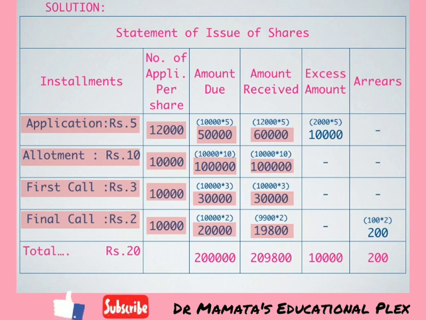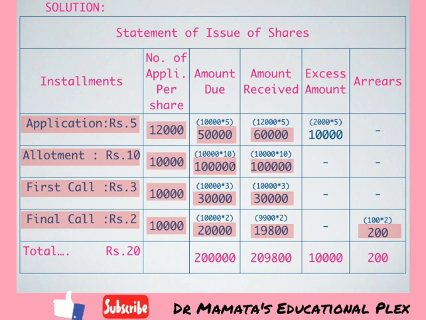So 100 shares into rupees 2, the arrear amount will be rupees 200. Here we can understand by the difference also. Amount due was rupees 20,000 and amount received was rupees 19,800. The difference between them is 200. That 200 becomes arrears. So 200 are our arrears in this problem.